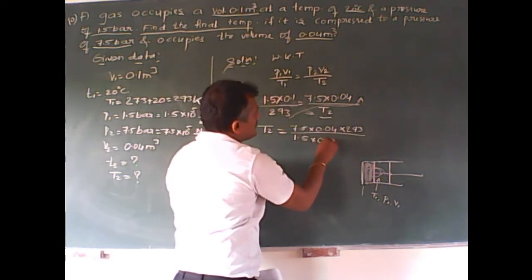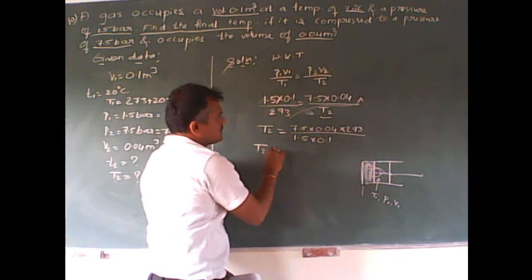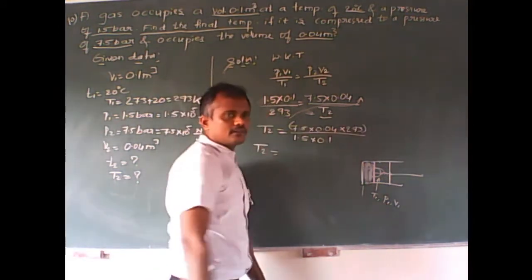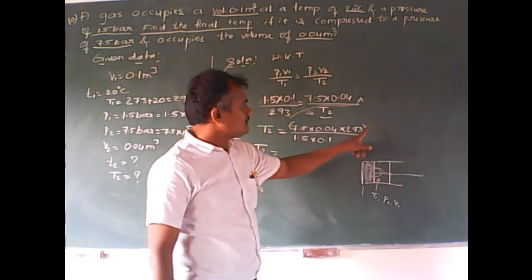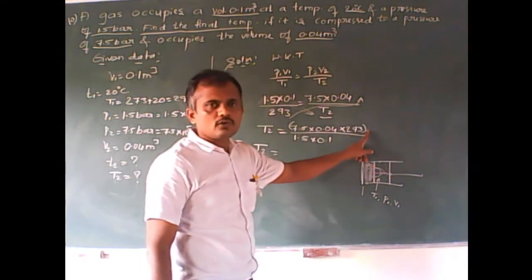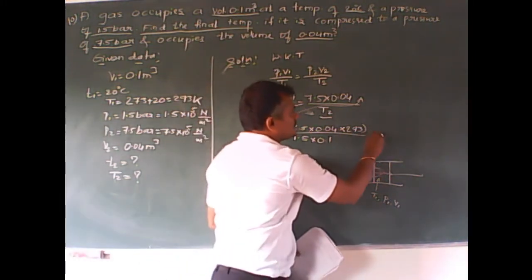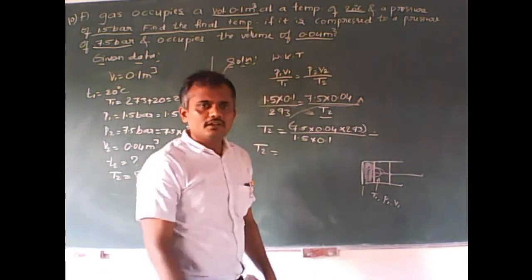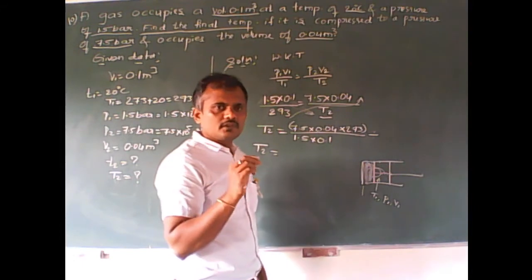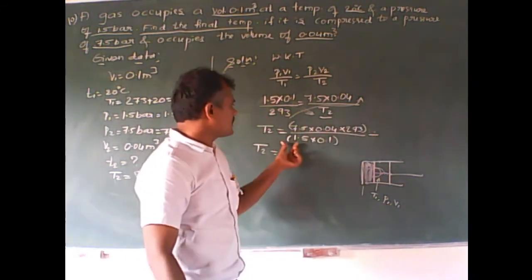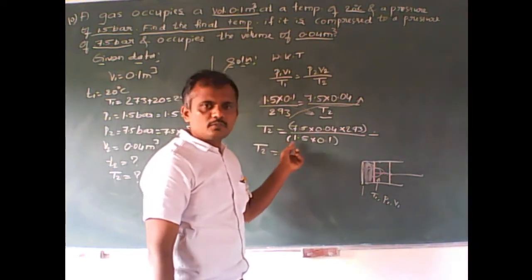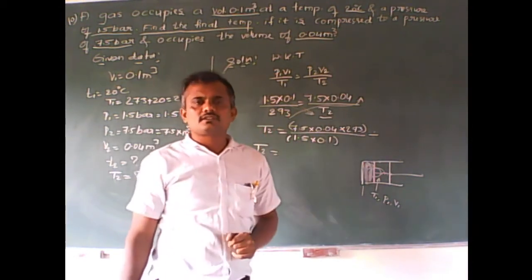Type these values in the calculator: open bracket and close the bracket, and afterwards use the divide symbol, and again open the bracket and close the bracket. If you forget to use the brackets, then definitely your answer will be wrong.